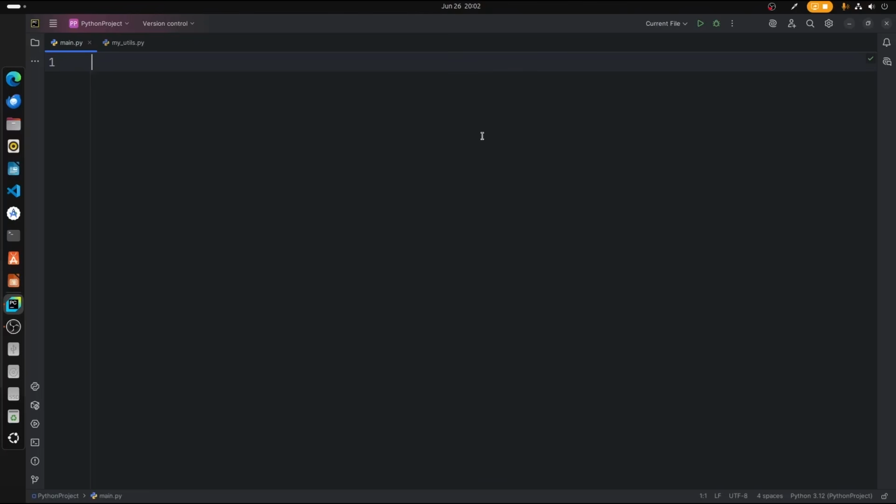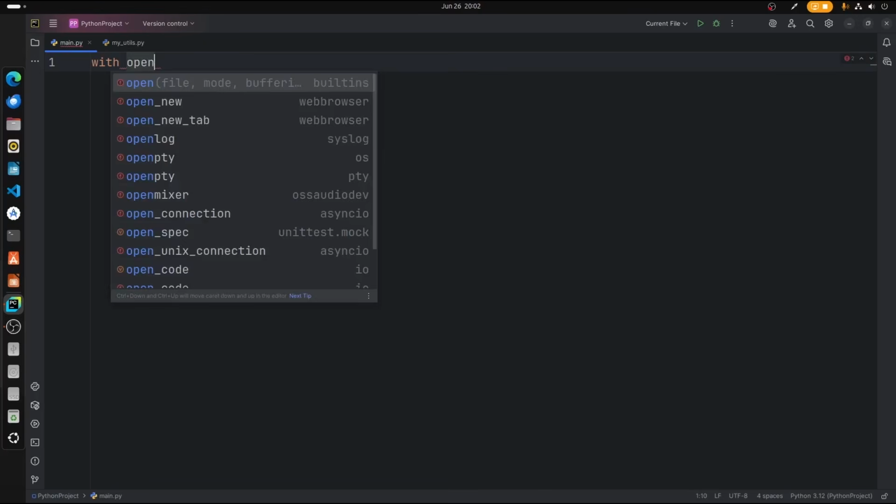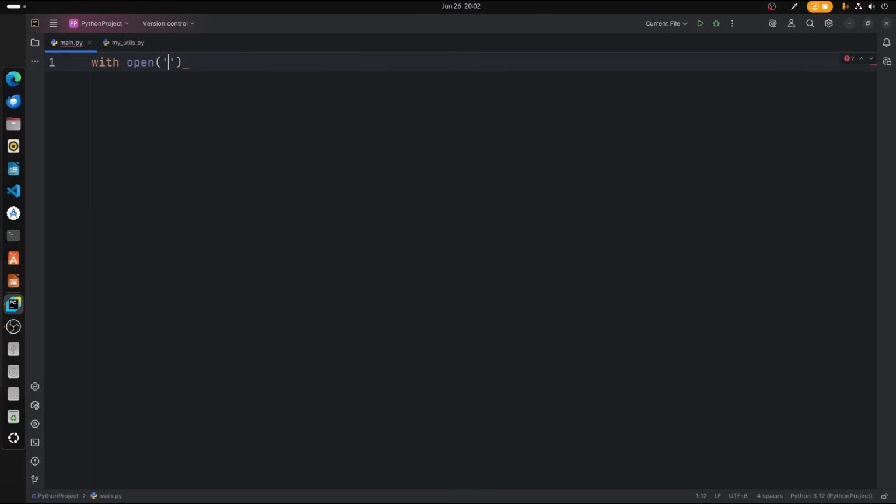So what I'm going to do is, let us open a blank file. So with open, and I want to name my text file. So I'm going to name my text file, let us say, text file.txt. Alright, now I want to create this with the permission. So I want the permission to write this file.